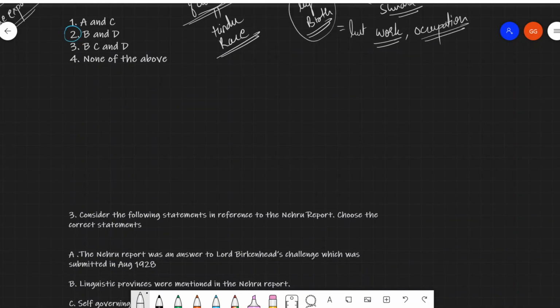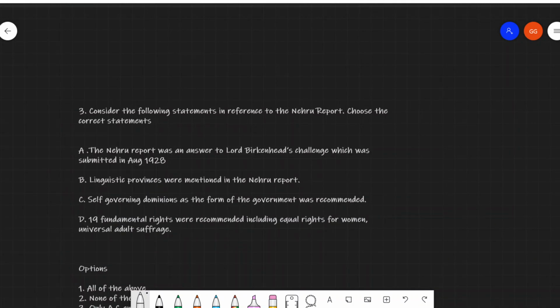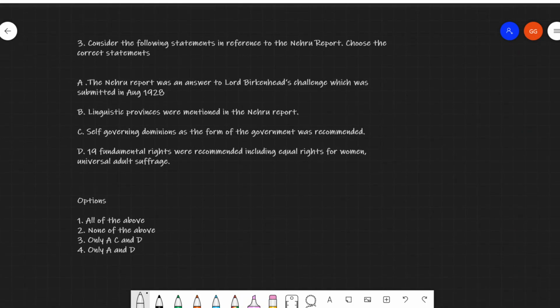The next question is, consider the following statements in reference to the Nehru report. Now, the Nehru report is an extremely important report. We have to find the correct statements here. The first is, Nehru's report was an answer to Lord Birkenhead's challenge, which was submitted in August 1928. The second is, linguistic provinces were mentioned in the Nehru report.